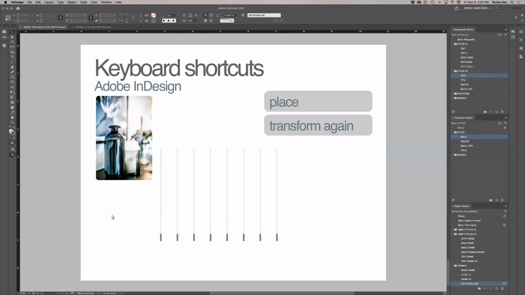I recommend two shortcuts that do not exist by default in Adobe InDesign, but can make your work more productive. So the first one is image place. If you place a lot of images, you want to make sure that we don't have to go through the process of going to the menu bar, selecting File, selecting Place, and then finding the file's location and placing the image. So that's a nice keyboard shortcut.